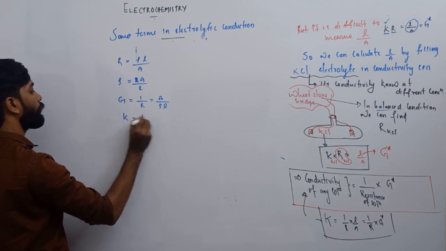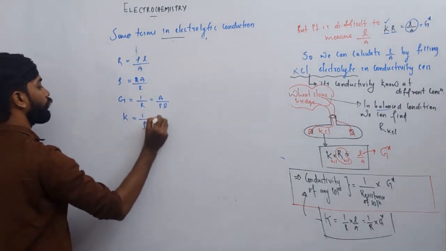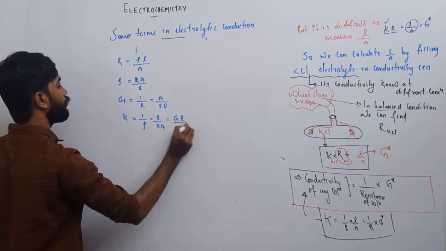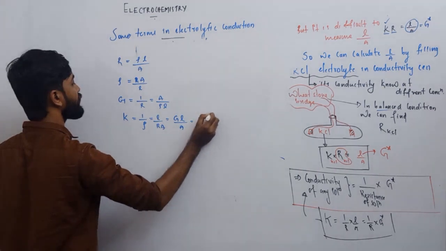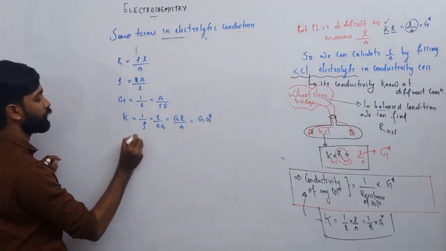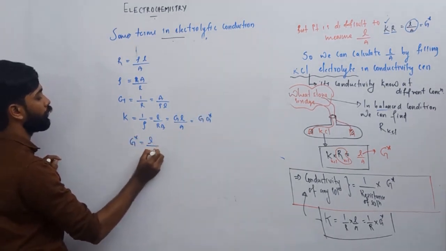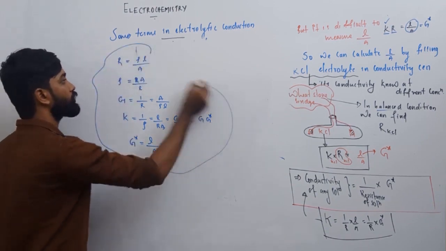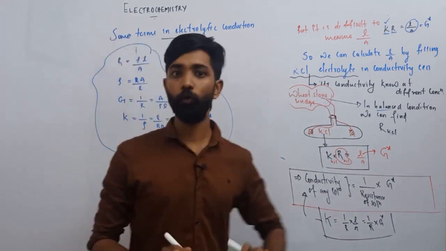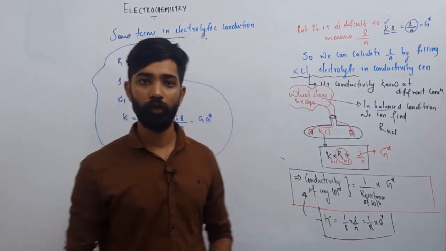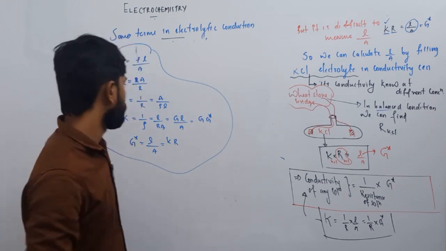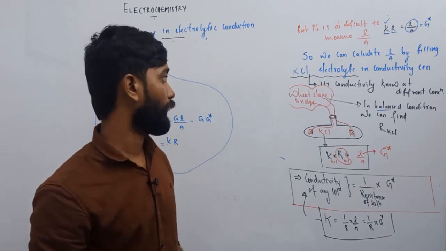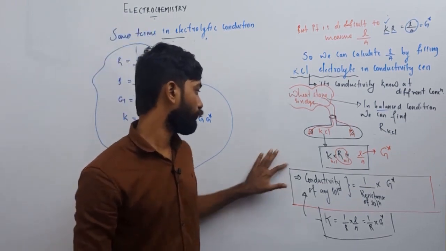Kappa equal to 1 by rho equal to L by Ra, which is equal to GL by A, which is equal to G into G star, and G star equal to L by A, which is equal to kappa times resistance. These all are the relations which were discussed up to this time. You have to learn all these relations by heart. Ready? Fine.